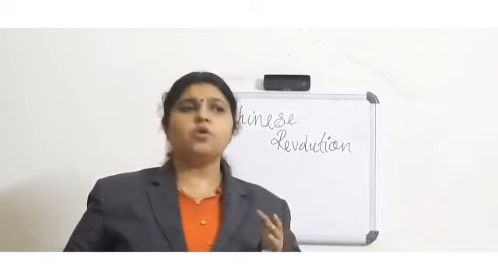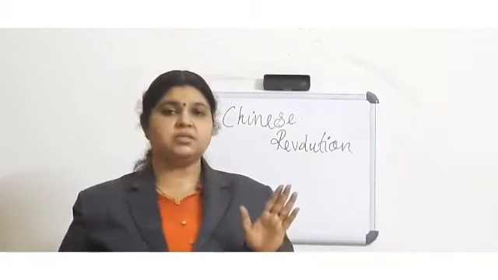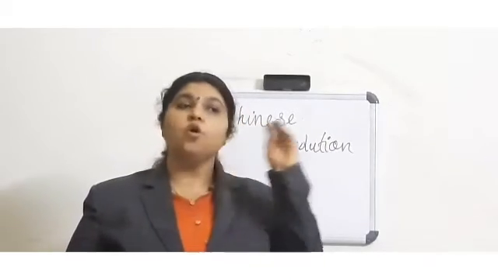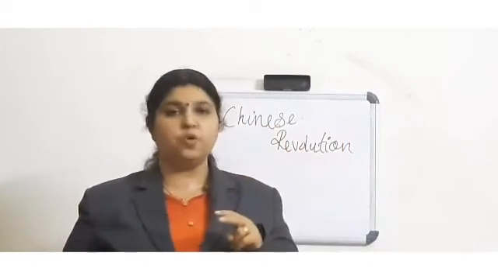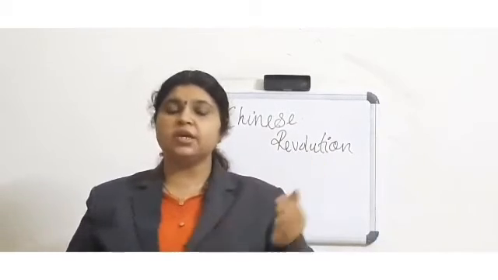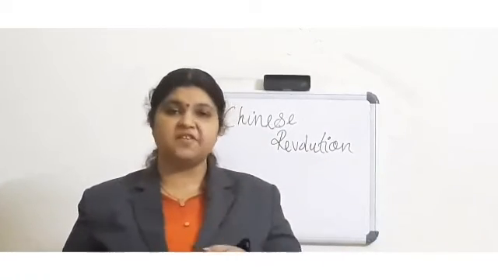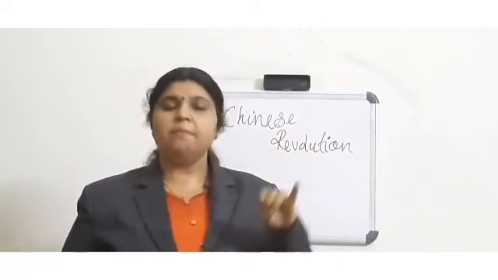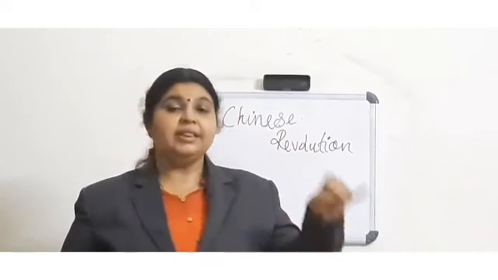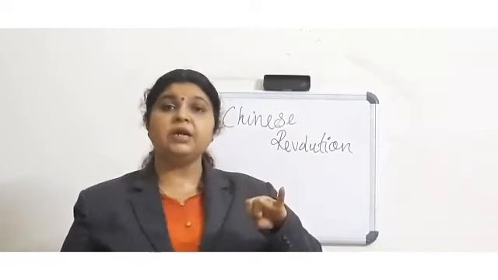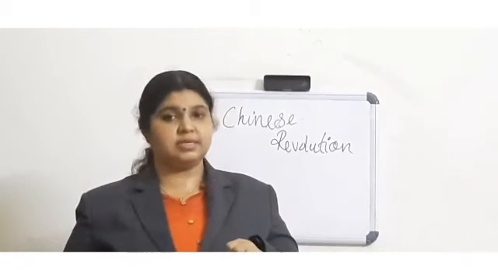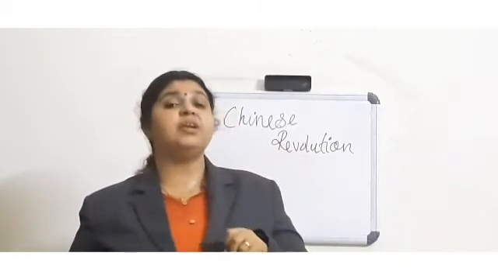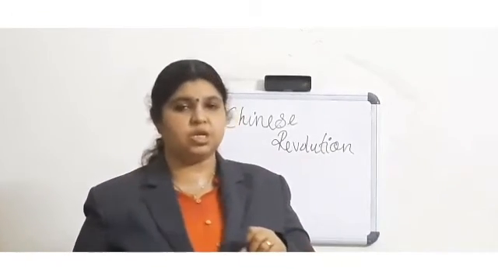So my dears, here also we learned two parts. Okay, first we learned the two causes of the Chinese Revolution, opium trade and open door policy. Then we came to the course of the Chinese Revolution. There we started with the Boxer Rebellion, but it was a failure. Then we learned about the Kuomintang Party under Dr. Sun Yat-sen. Then we learned the major reforms of Sun Yat-sen. That is a very important question.